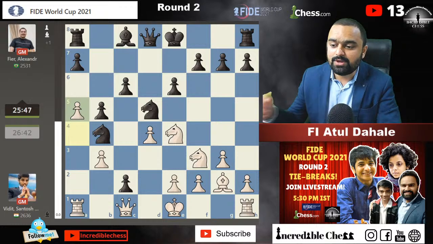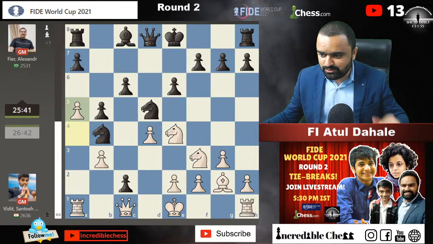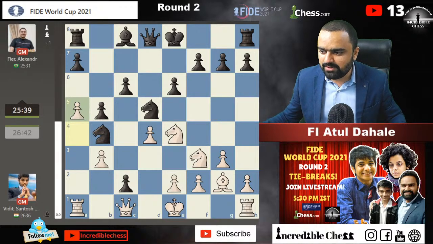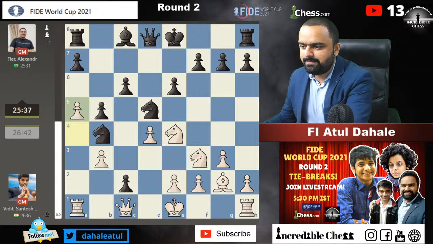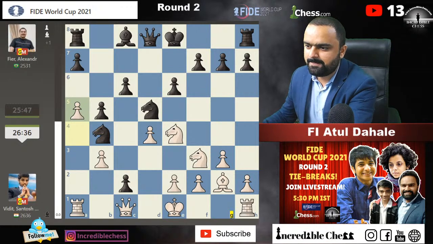We need to check the Gukesh game also, guys. Gukesh needs to win this game, and Padmini also needs to win. So we will be shuffling through all those games, and we will check it out. Okay, let me check here. Gukesh game.